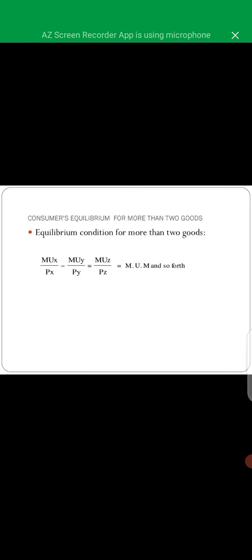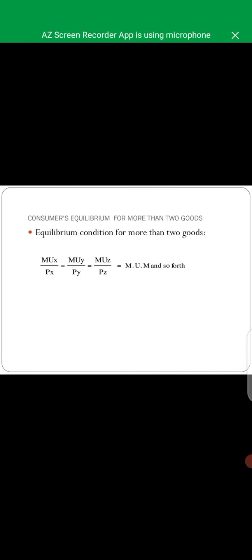It means that there are two necessary conditions to attain consumer's equilibrium in the case of two commodities. First, the marginal utility of the last rupee spent on each commodity is the same.